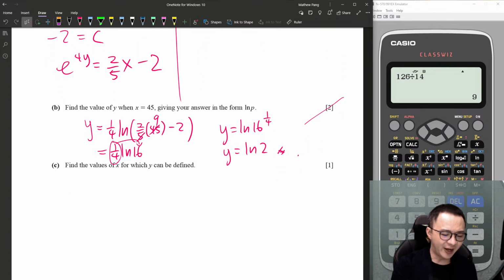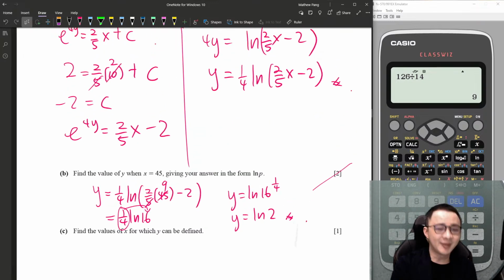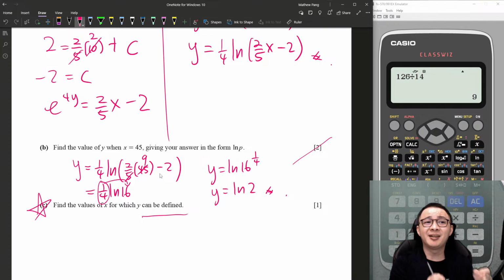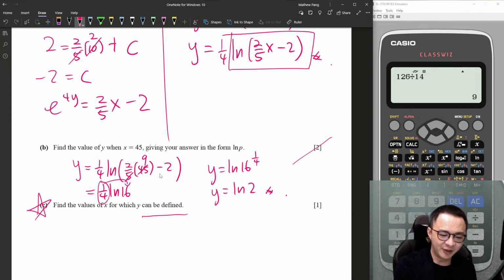Then find the value of x when y can be defined. Alright, this one, I would say it's a bit hard if you have no idea what ln is. But you don't really need to understand the graph a lot. Can be defined means the ln exists, or any log graph exists. Because when it is undefined, you will get a math error, isn't it? So he said defined means I have ln of this value.